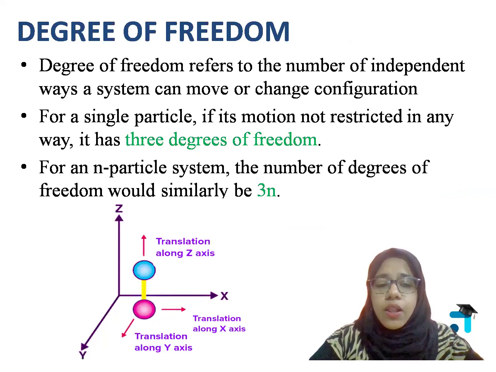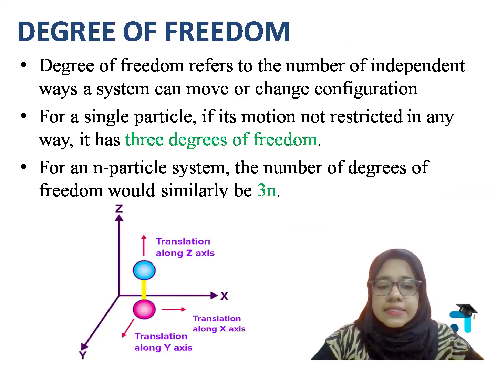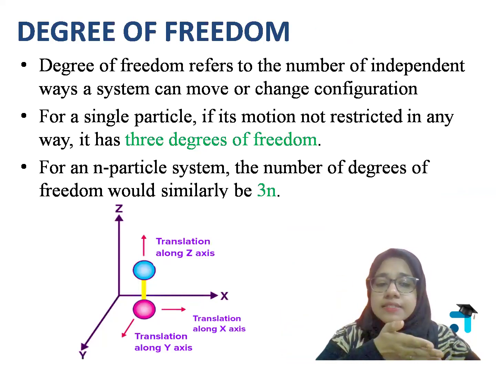It can move along its place in a Cartesian system of x, y, and z. And this particle or this atom is not restricted by any force. ഒരു external force ഒന്നും അവിടെ act ചെയ്യുന്നില്ല. അങ്ങനെയാണെങ്കിൽ this atom or this particle can move along x direction, along y direction, and along z direction.